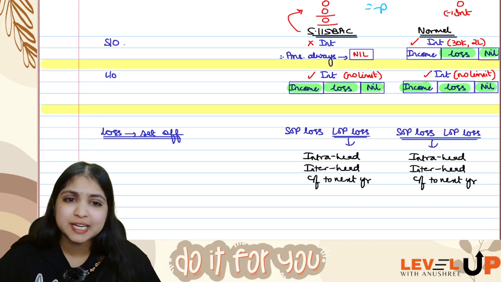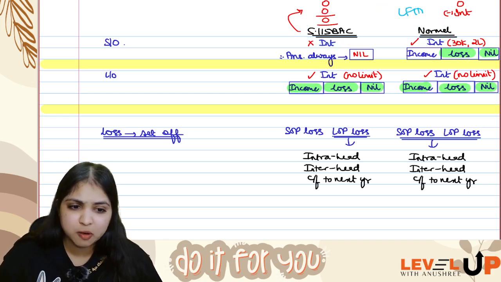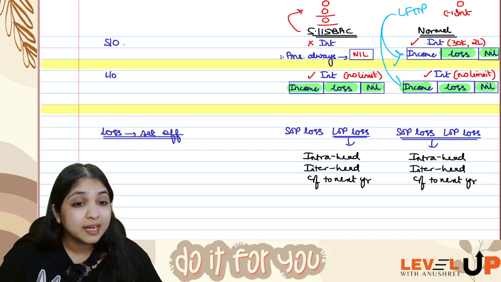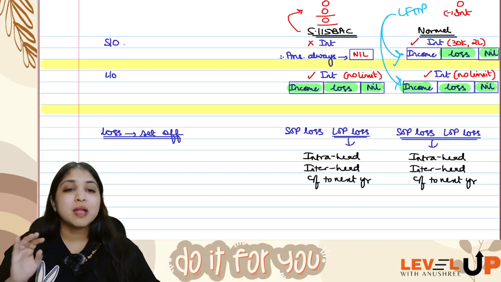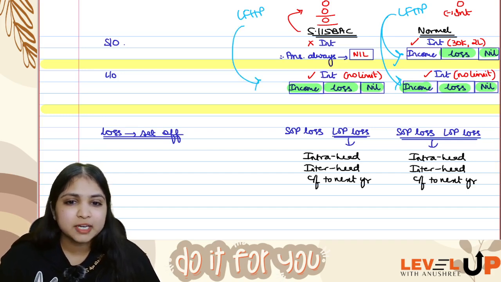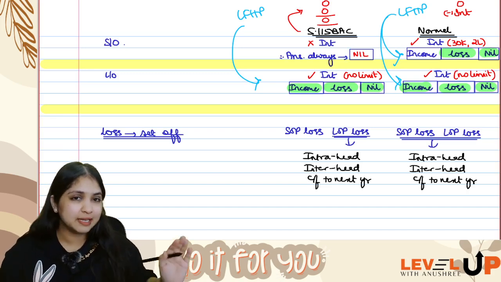From self-occupied property it is not possible. But in the normal regime, if the assessee has loss from house property, this loss can be from self-occupied property also, or from let-out property also. But under 115 BAC, it is only possible from let-out property, because the self-occupied property answer is going to be nil.